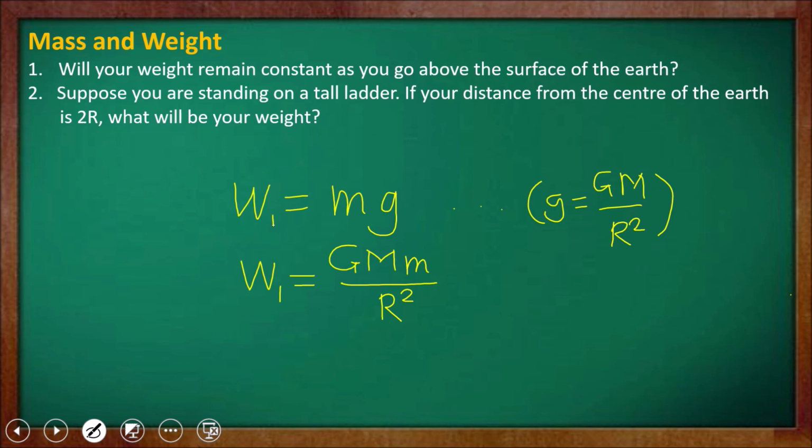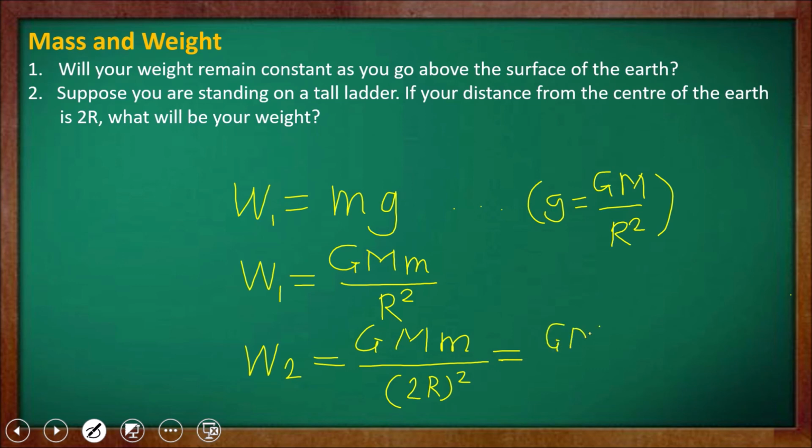Now we have to change the height to 2r, twice r. Then W2 becomes G M m upon, the mass of the earth does not change, the mass of the object does not change, but the distance r is doubled, so twice r whole square. Now it becomes G M m upon 4r square.